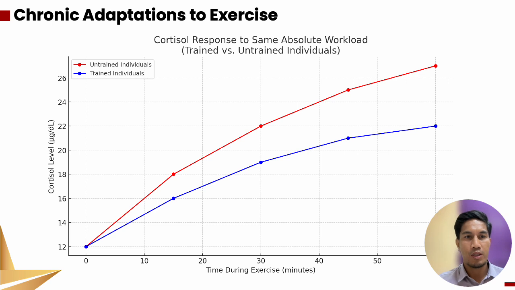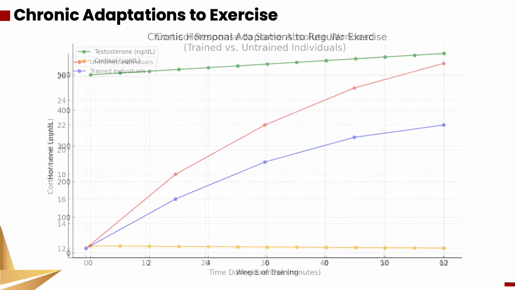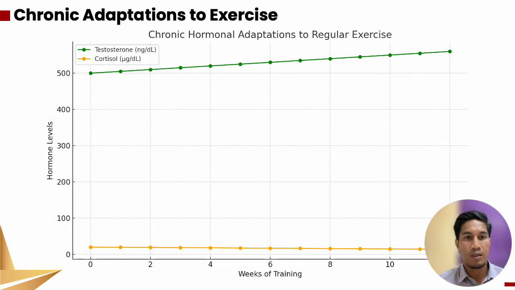This slide shows the level of cortisol response to the same absolute workload, comparing trained and untrained individuals for the chronic adaptation to exercise. You can see there are differences between trained and untrained individuals in the level of cortisol. This slide shows the chronic hormonal adaptation to regular exercise, in the levels of testosterone and cortisol. You can see the difference between the two levels for the testosterone and cortisol hormones.